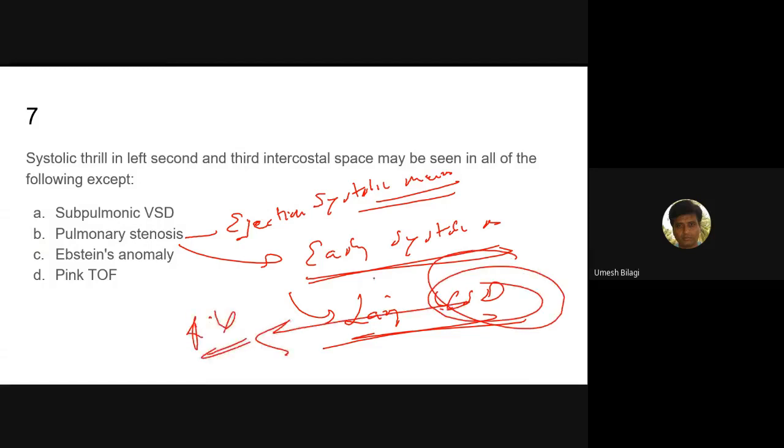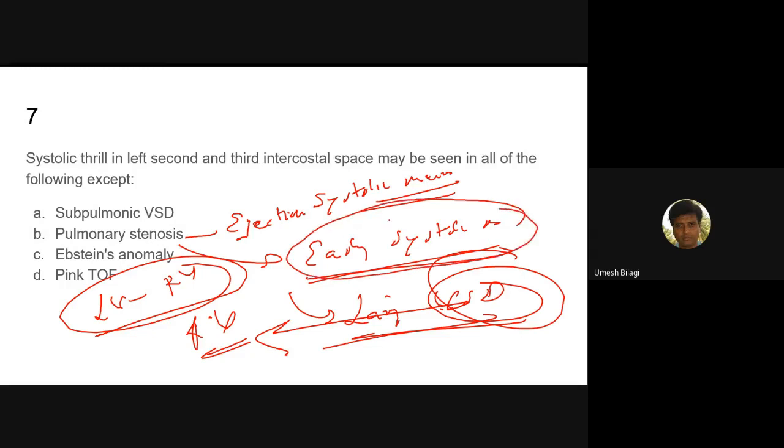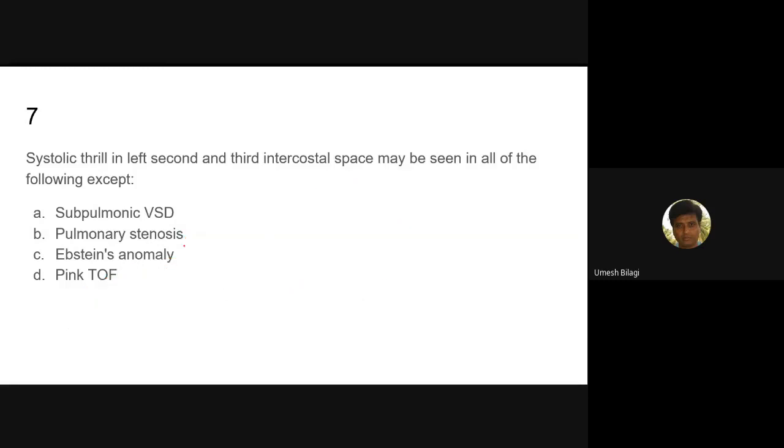Because it is pushing the blood into the right ventricle, and because the VSD is big, the equalization of pressure between the right and left ventricle happens very fast, even before the end of systole. So the murmur gets limited to the early part of the systole. So you get an early systolic murmur in a large VSD. Small VSD, pansystolic murmur.